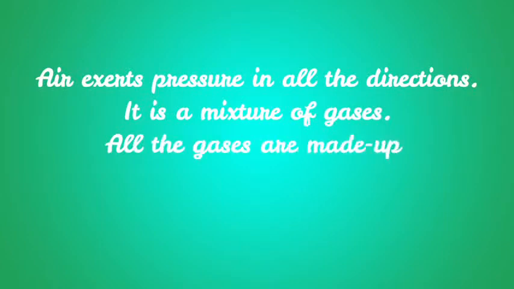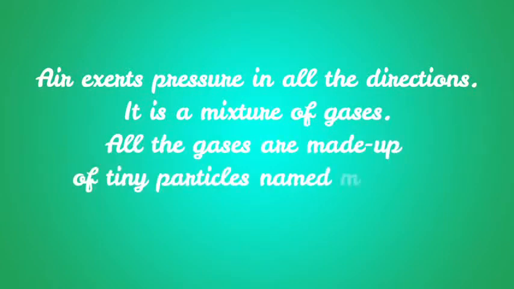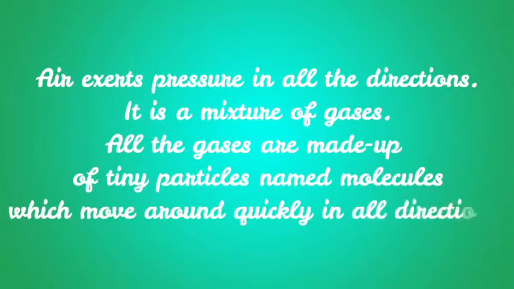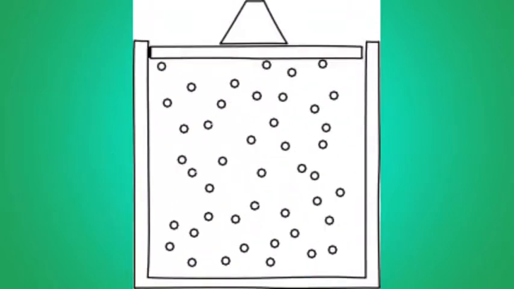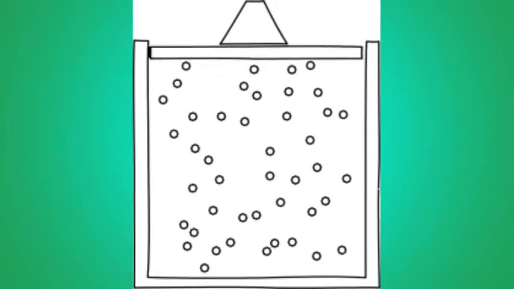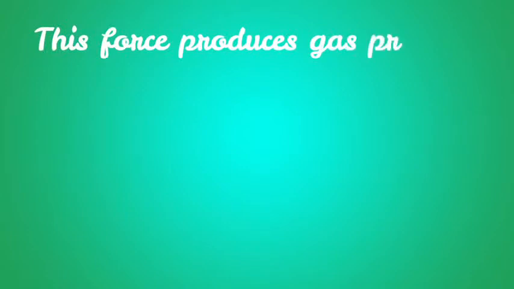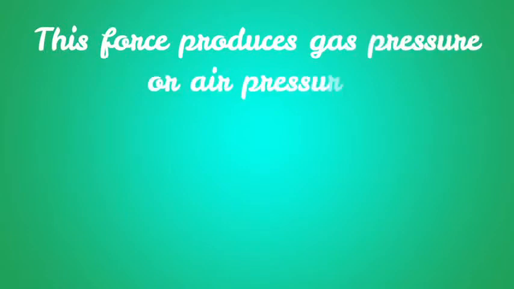All the gases are made up of tiny particles called molecules, which move around quickly in all directions. The fast moving gas molecules collide with one another and with the walls of the container in which they are kept. When the fast moving gas molecules collide with the walls of their container, they exert a force on the walls of the container. This force produces gas pressure or air pressure.